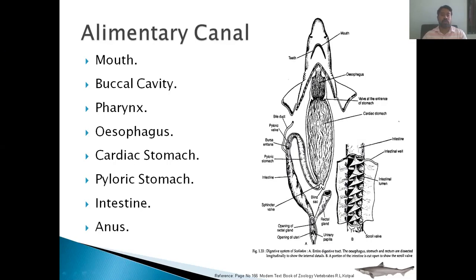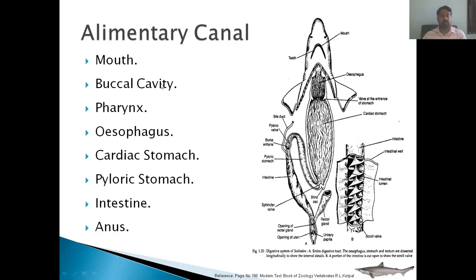In the case of Scoliodon, the alimentary canal consists of the mouth, buccal cavity, pharynx, esophagus, cardiac stomach, pyloric stomach, intestine, and the last part is the anus. Here we can see this in the diagram. The first part of the alimentary canal is the mouth. The mouth is present on the ventral side of the head region and it is guarded by the upper lip and the lower lip. The mouth performs the function of ingestion of the food.